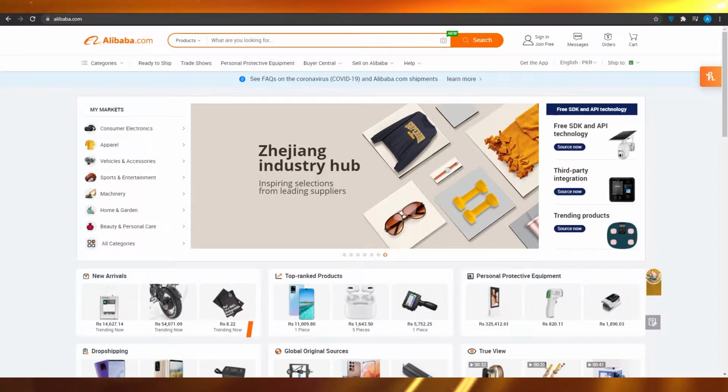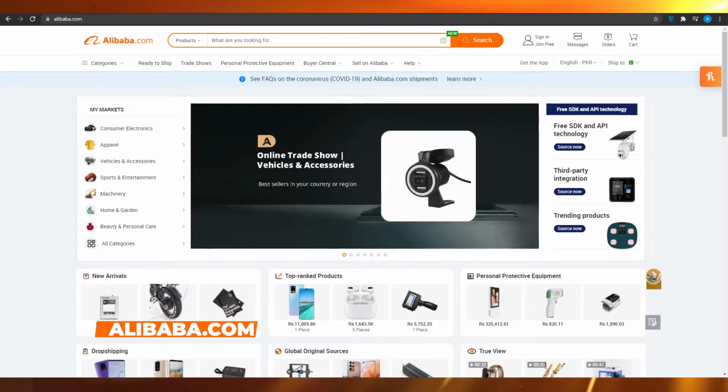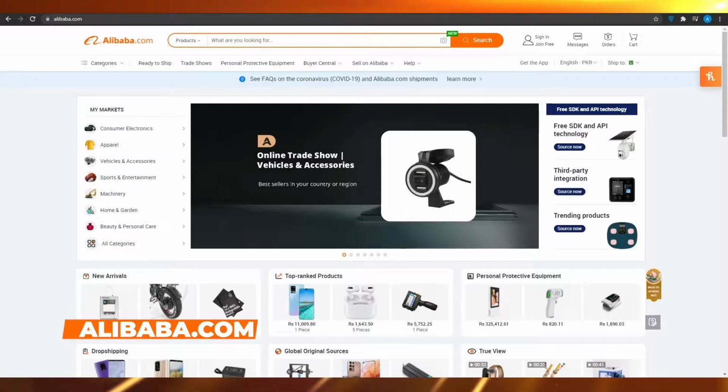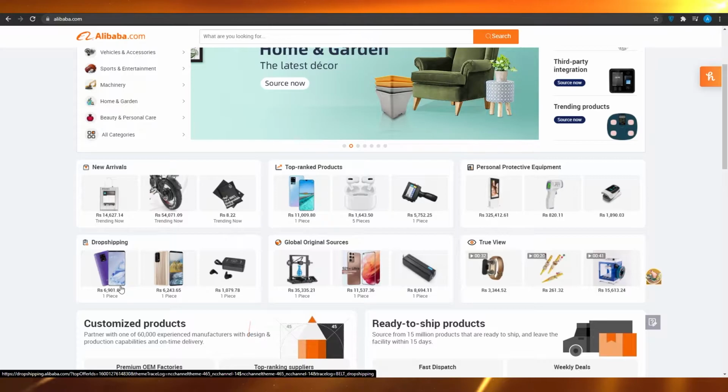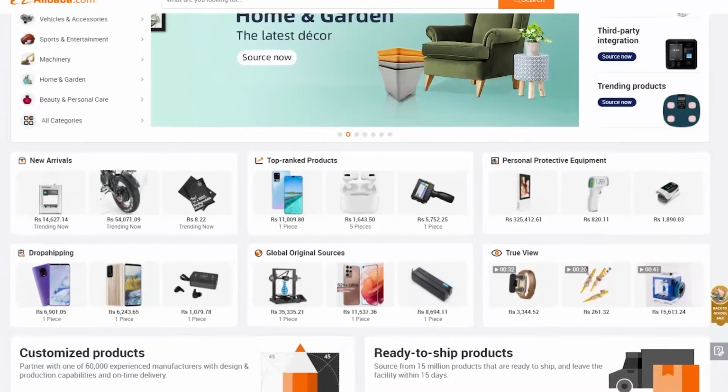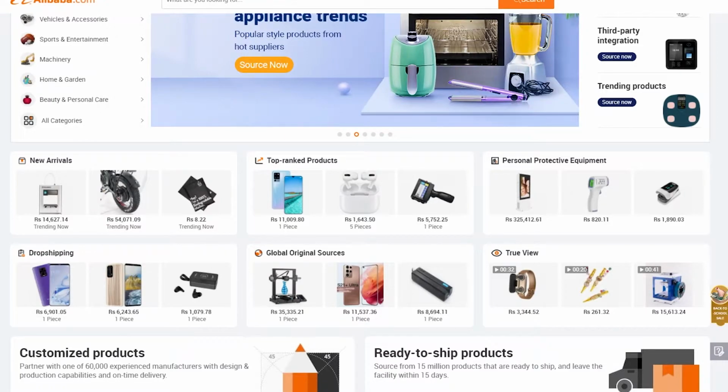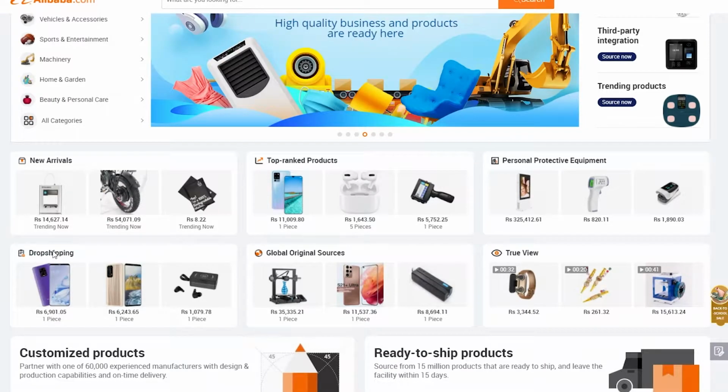So firstly, come on to alibaba.com. When you come on to alibaba.com, from over here you basically have this dropshipping section. Now what most people do is that they simply choose this particular dropshipping section. The problem with it is that the products over here are already being used by millions of people worldwide. So if you were to sell those very same products, that is not going to get you sales, because